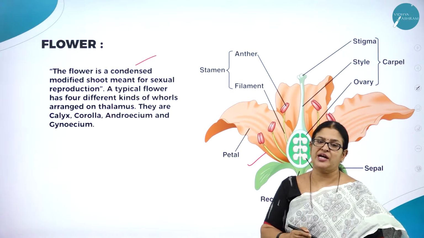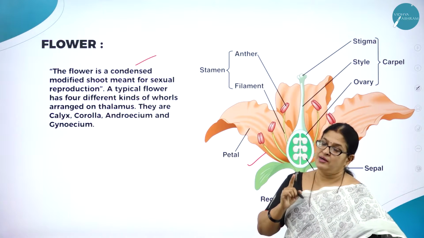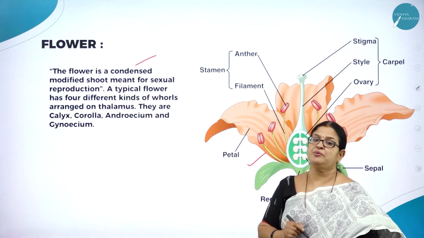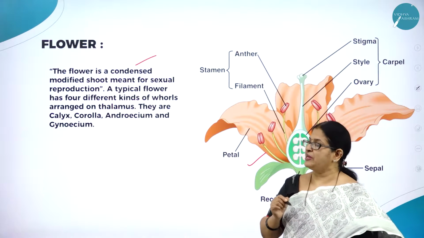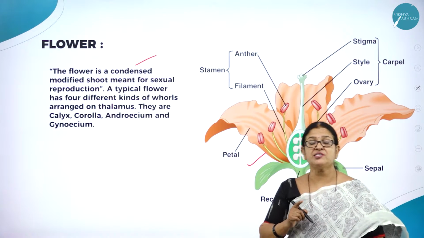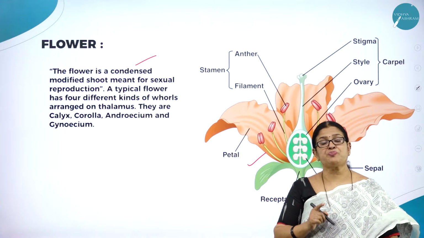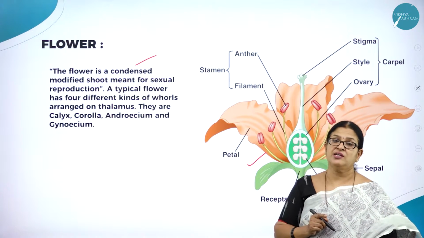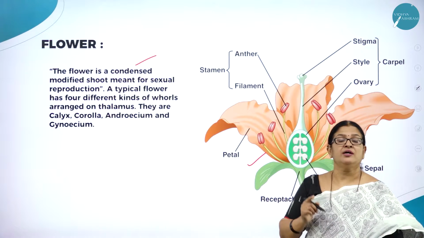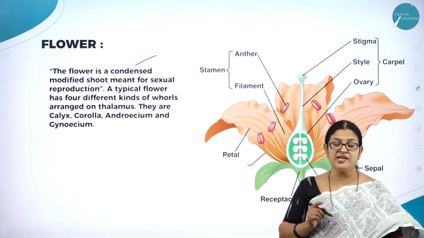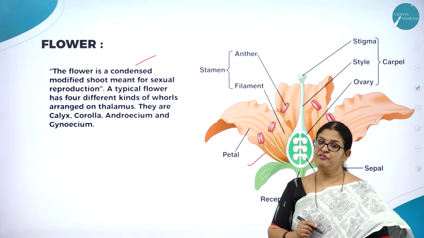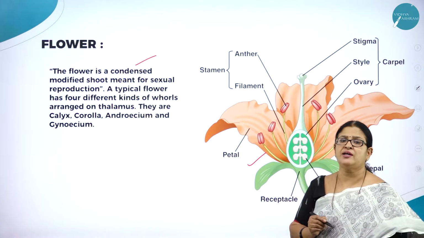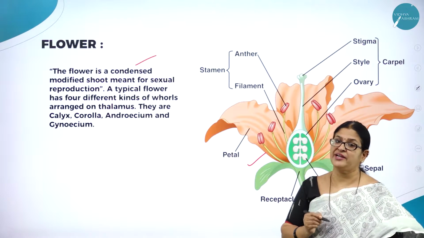And as you all know, they are the main structure involved in the process of sexual reproduction, and flowers are the objects to express feelings like aesthetic, cultural, religious and emotional feeling. So flowers are the beauty of this planet Earth.